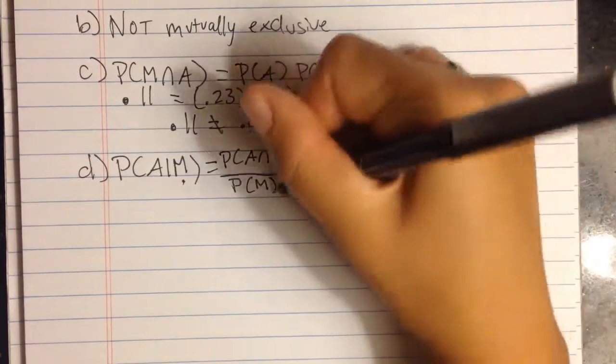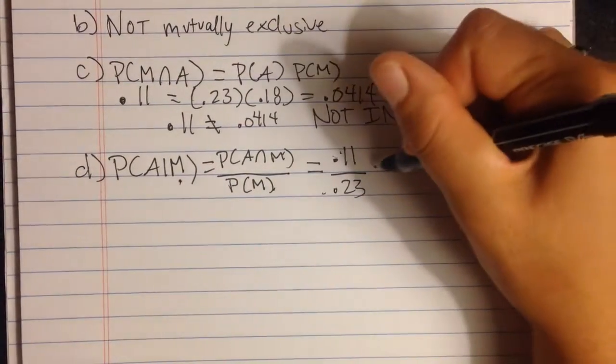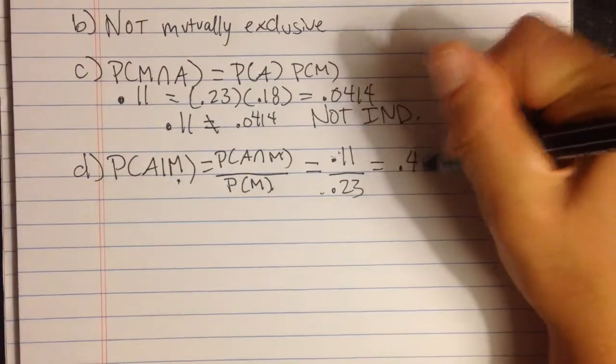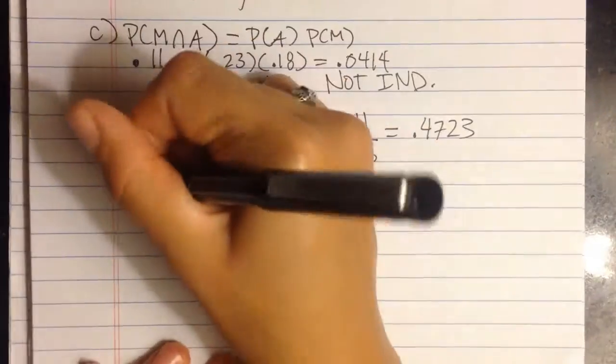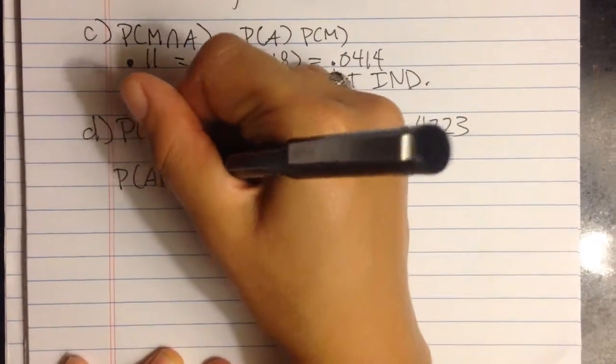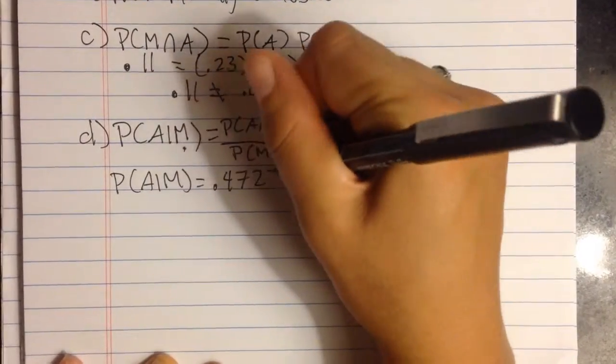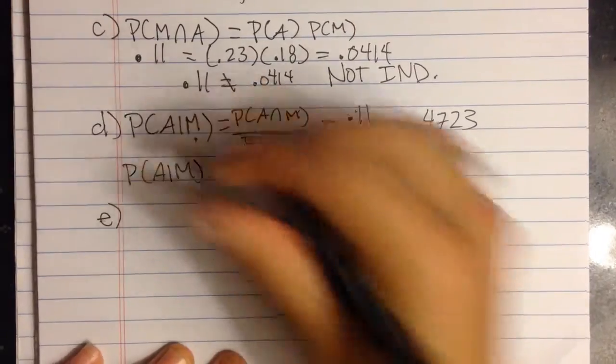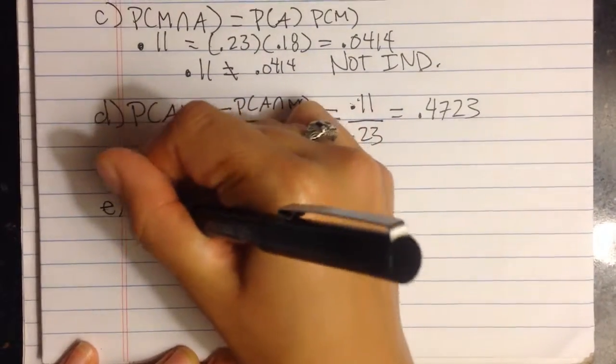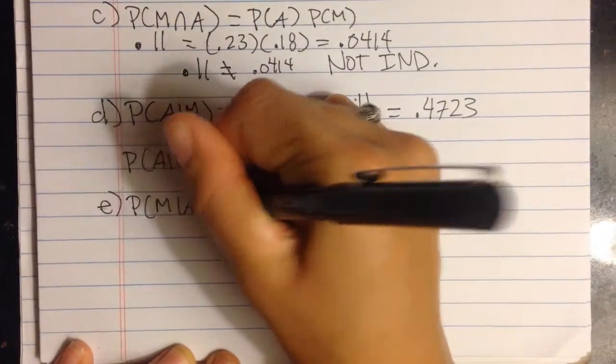Those are the values of the intersection, the probability of M. And that ends up equaling 0.4723. So the probability of A given M equals 0.4723.